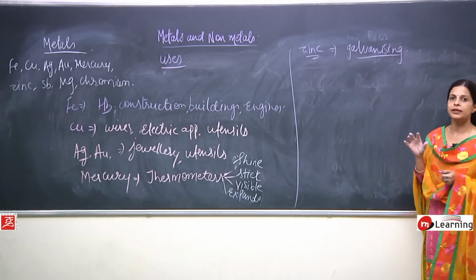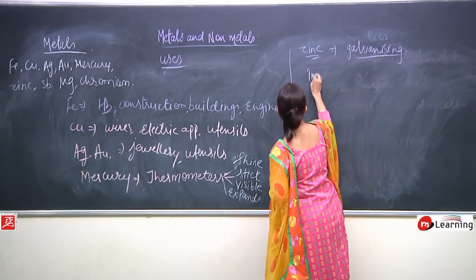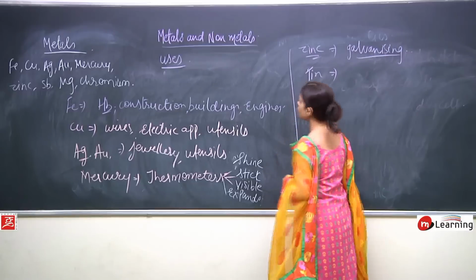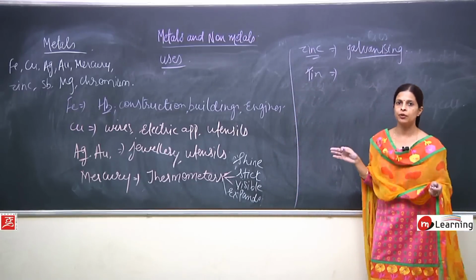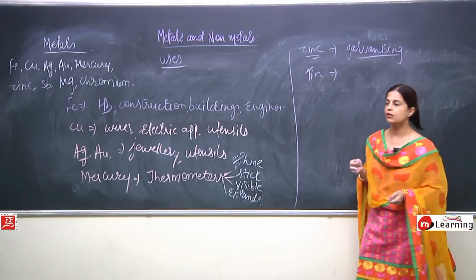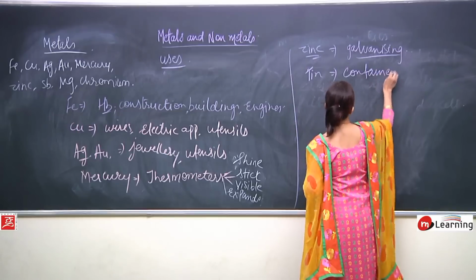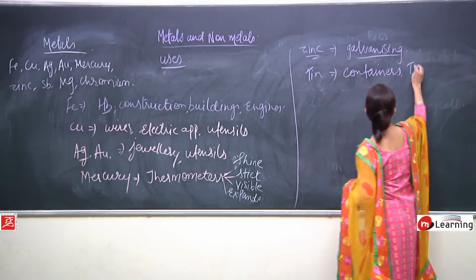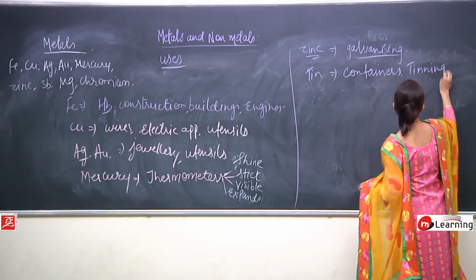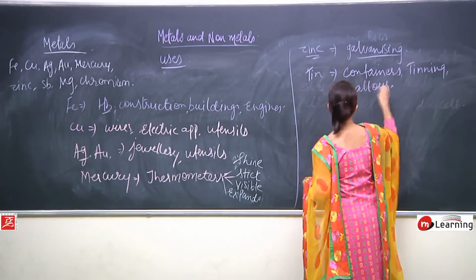Then tin, of course, is used in making certain kinds of tin boxes, like oil containers. So it is used for making containers, and also in tinning. It is also used in making alloys.